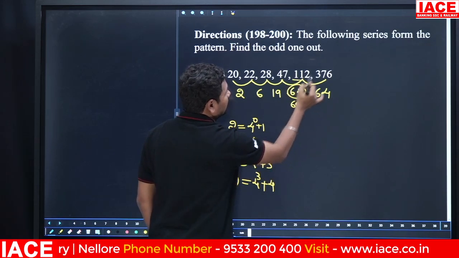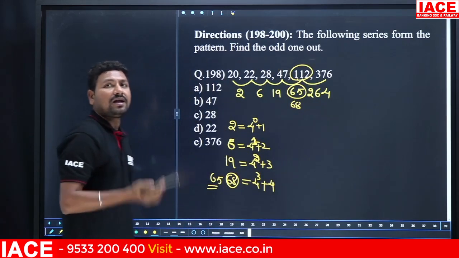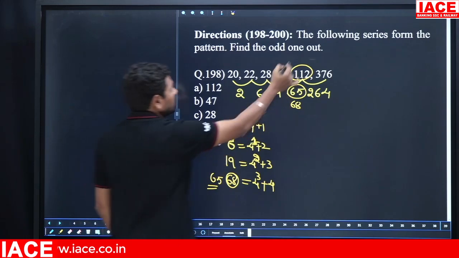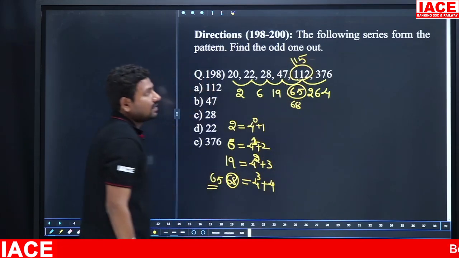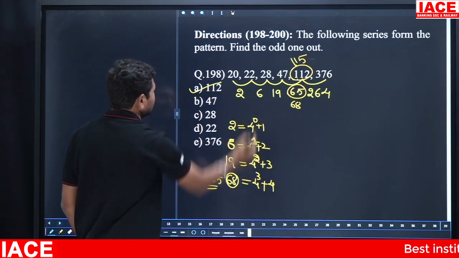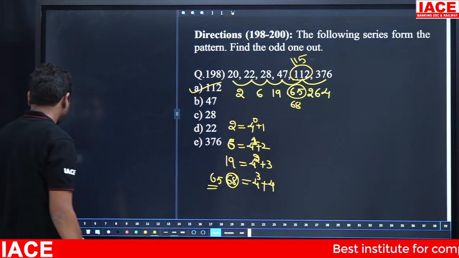47 plus 68, not 112, becomes 115. The actual number is 115. Then the wrong number is 112. Option A is correct.